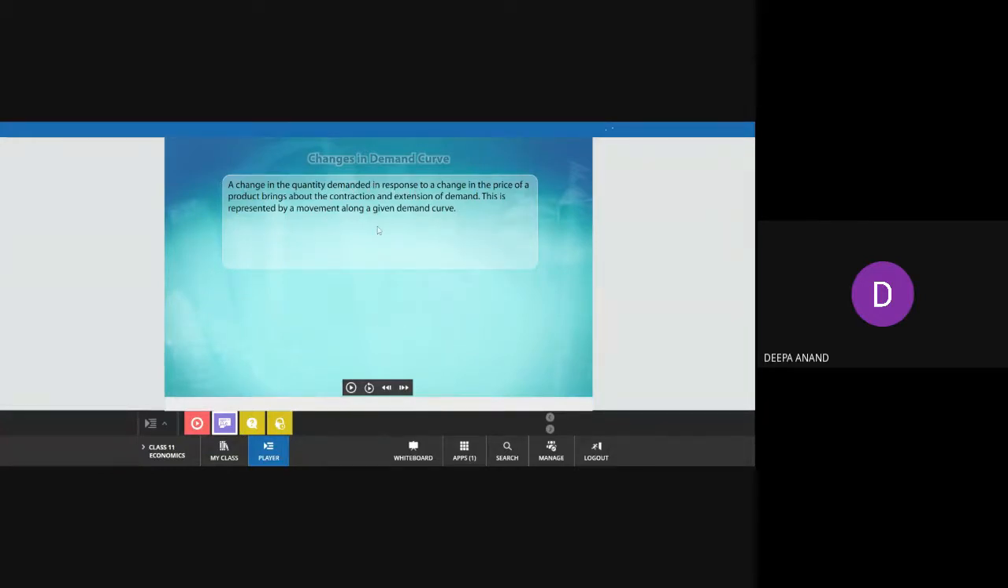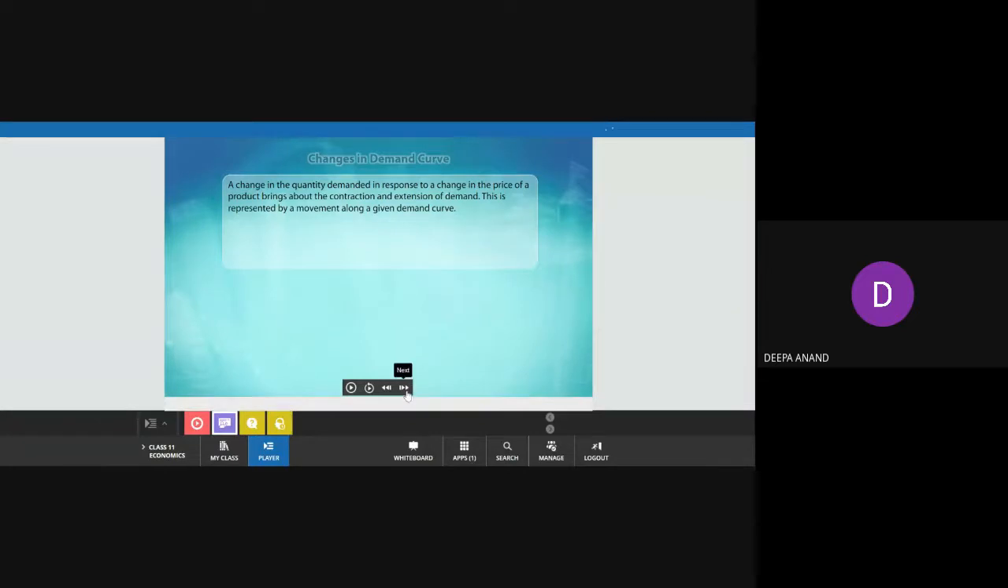Next question, what is an extension of demand? Extension of demand means when the price decreases, it takes a downward movement, that means the quantity demanded is more. That is known as extension of demand. And what is contraction of demand? When the price increases, it takes an upward movement along the demand curve, and there is a decrease in the quantity demanded. That is known as contraction in demand.